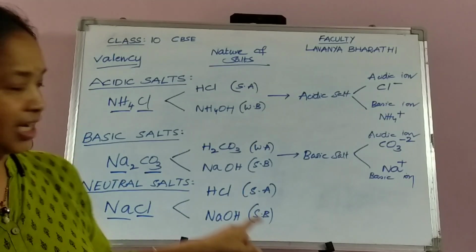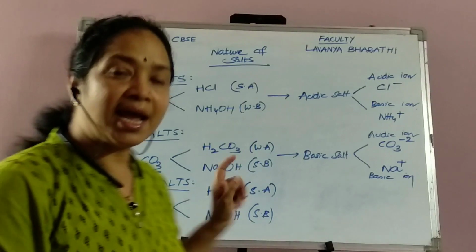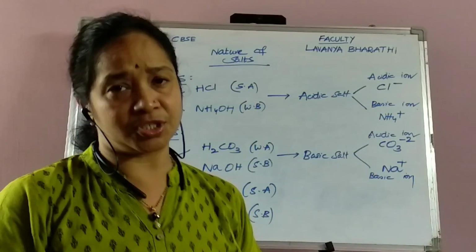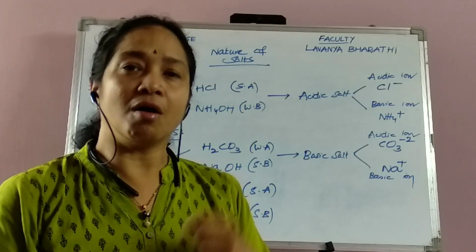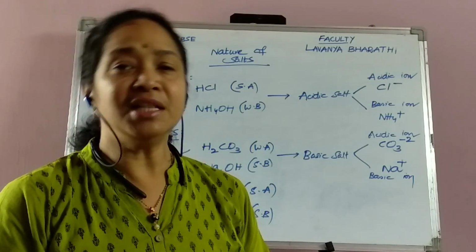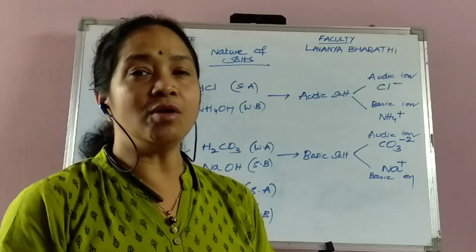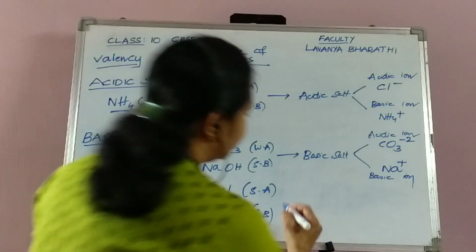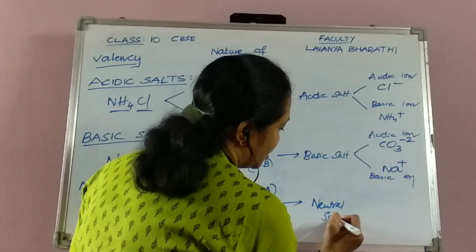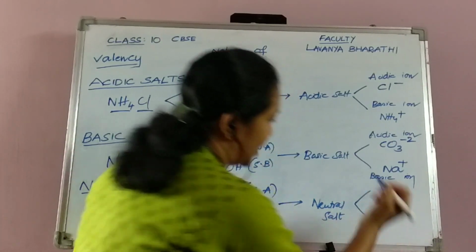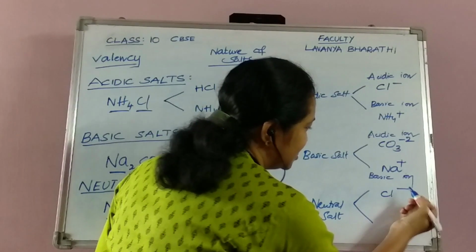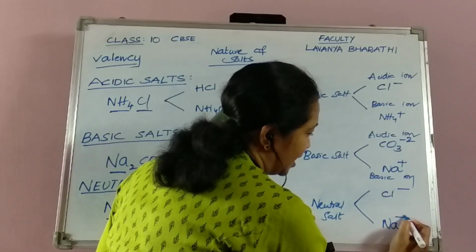In the third category, you can observe that both acid and base are strong in nature. When both are strong, or both are weak, the salt gets a pH of 7. When the pH is maintained at 7, we call it a neutral salt. So the last one is called neutral salt. And again, here the acidic ion is Cl minus and the basic ion is Na plus.